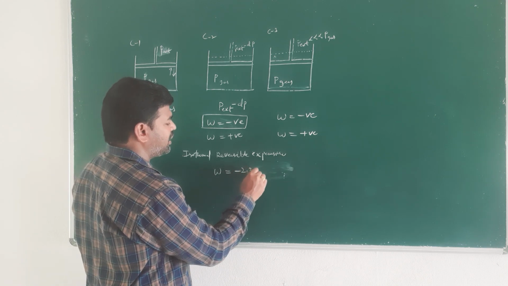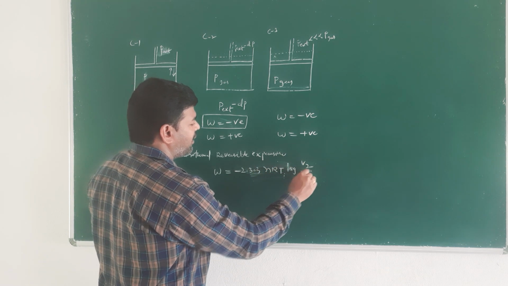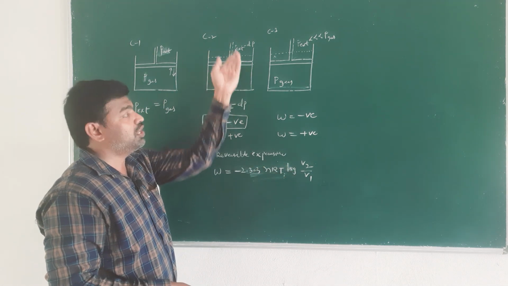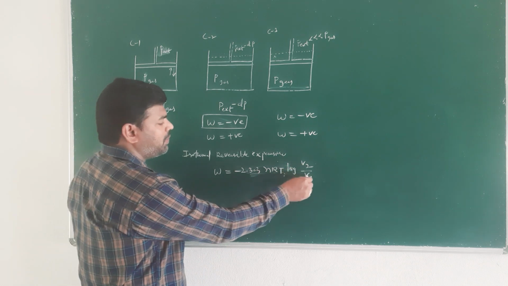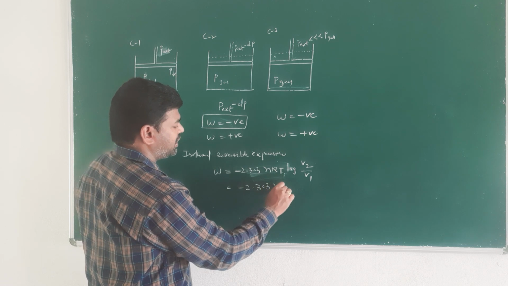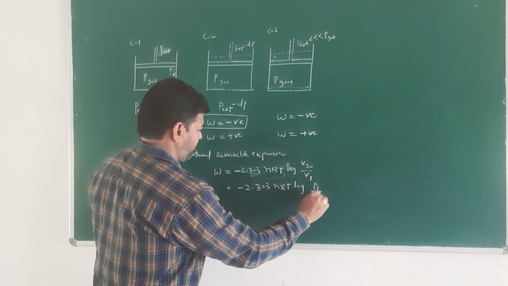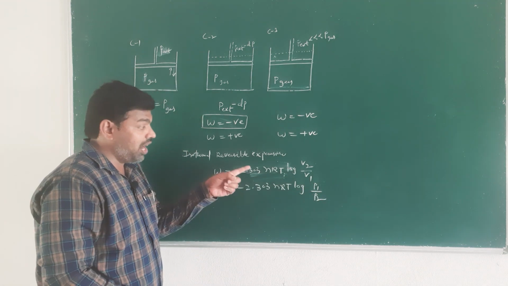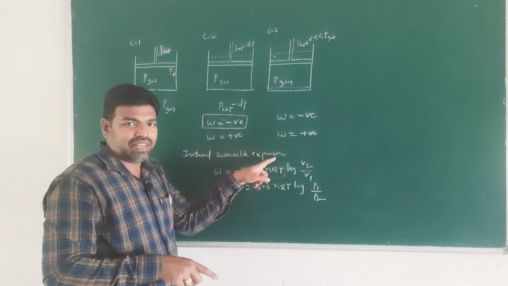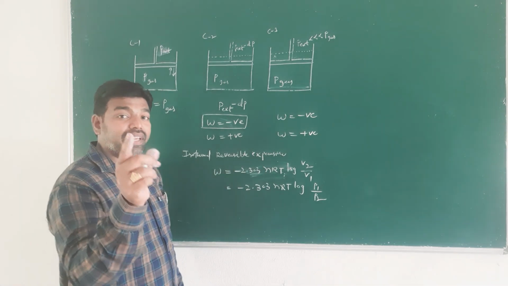We can simply write this as minus 2.303 nRT log V2 by V1, because volume changes. When expansion takes place, volume changes, and volume and pressure are inversely proportional. So we can write this formula as 2.303 nRT log P1 by P2. This is the formula to calculate isothermal reversible expansion, that is work done by the system.